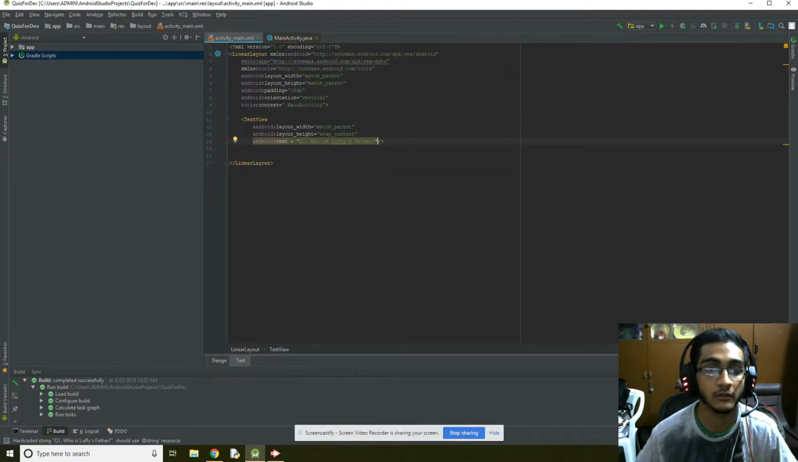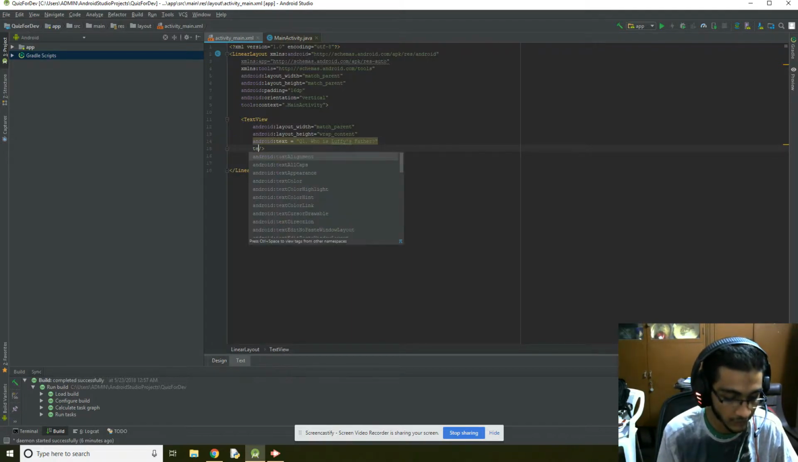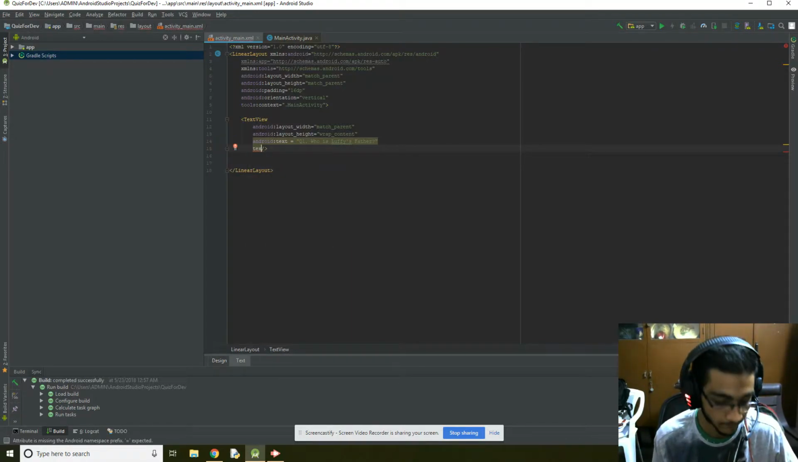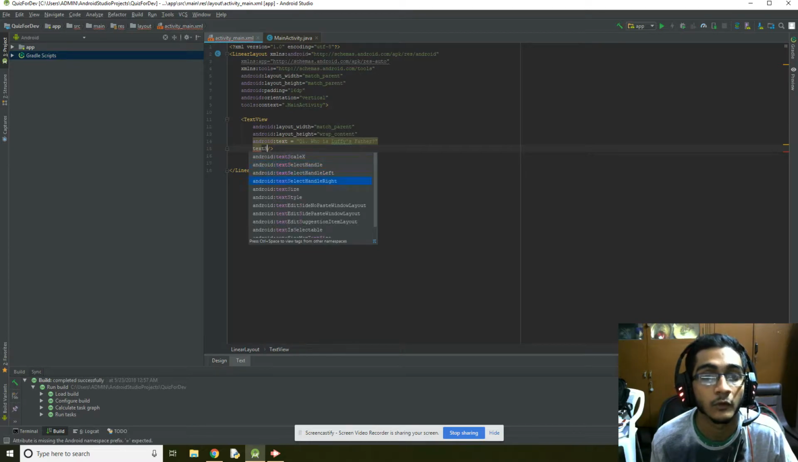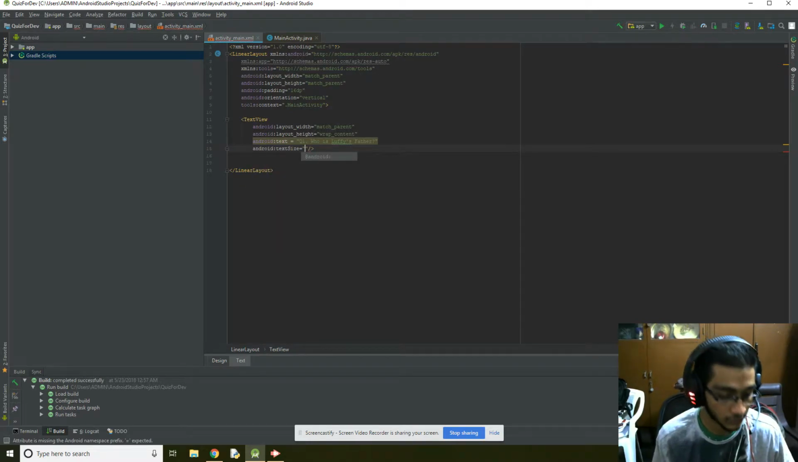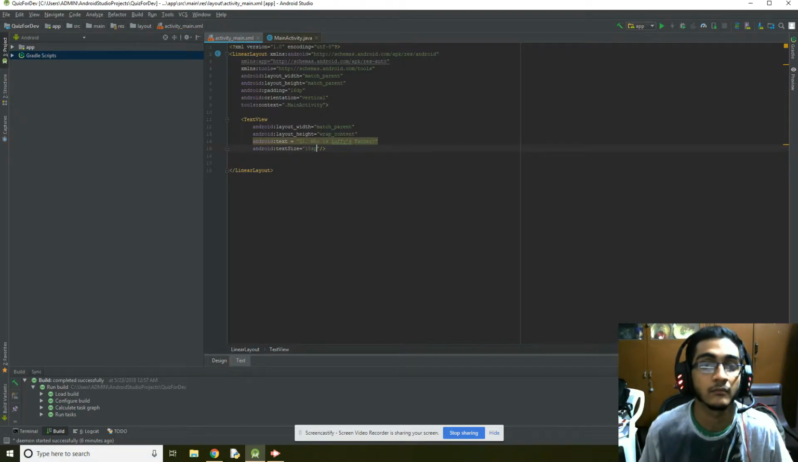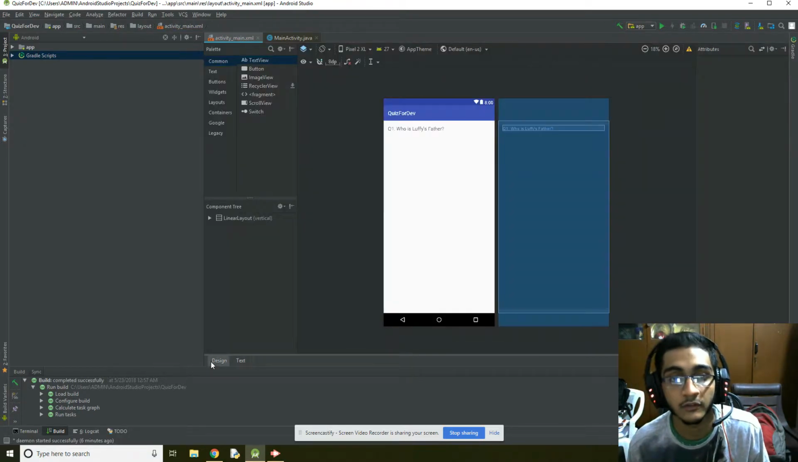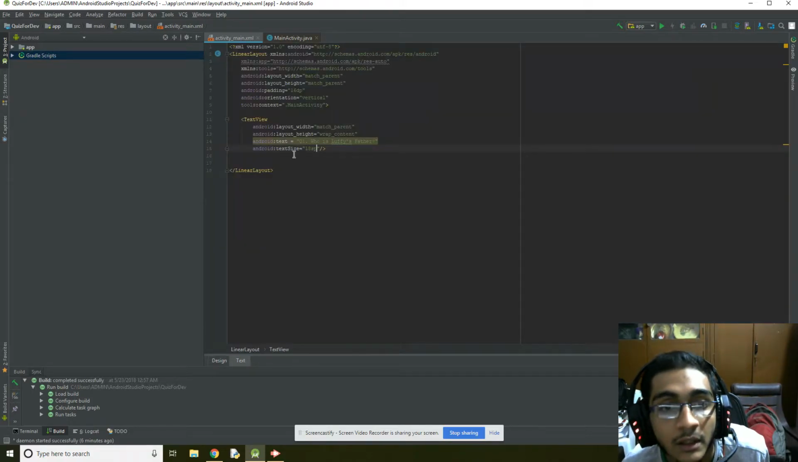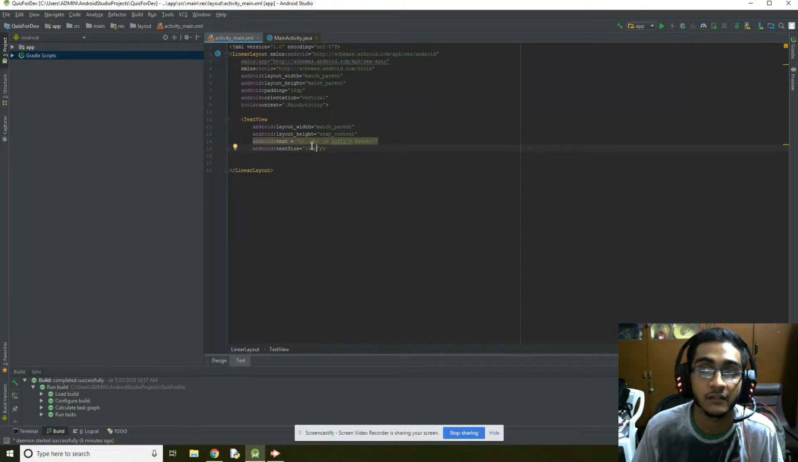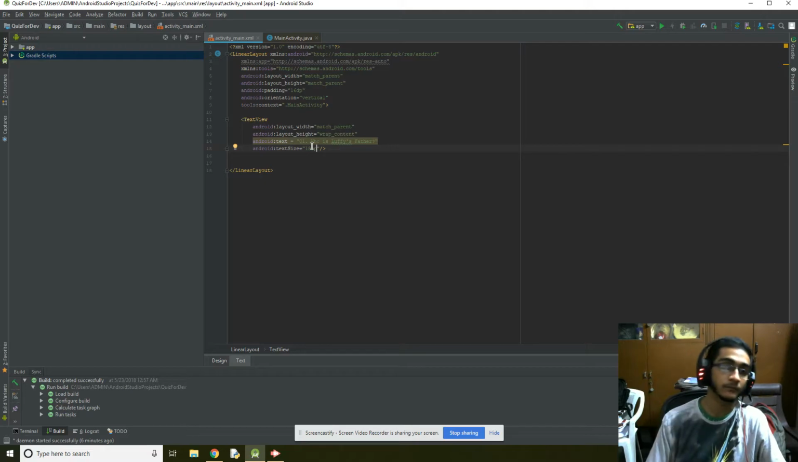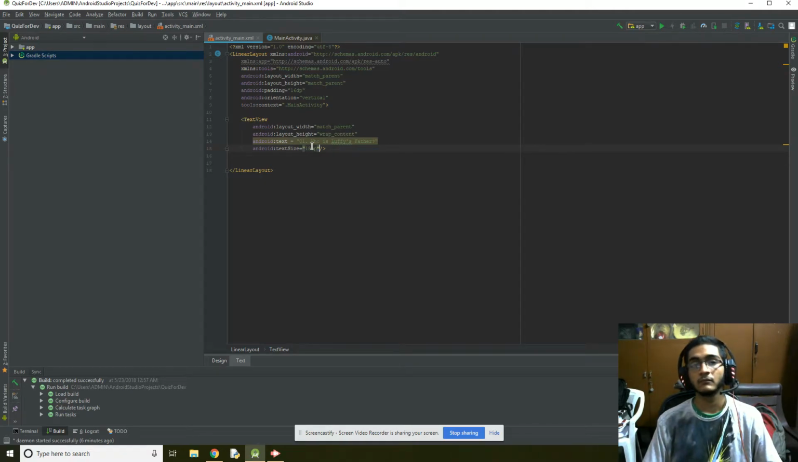Now, I think this is a little too small, so let's make it big. Yeah, the font size is really small. So let's type in text size. Oh, there you go. Let's make the text size 18 sp. This is a unit for text, so just follow what I'm doing here. SP is a unit, so 18 sp makes it bigger, right? All right, so I think that's working out pretty good.